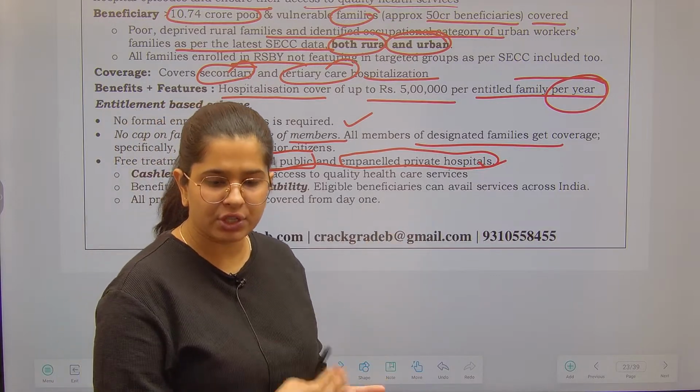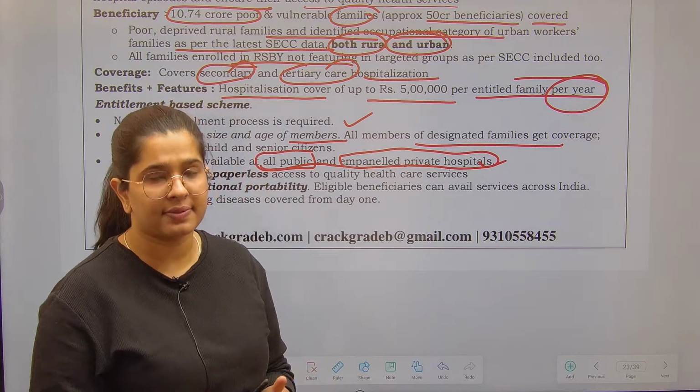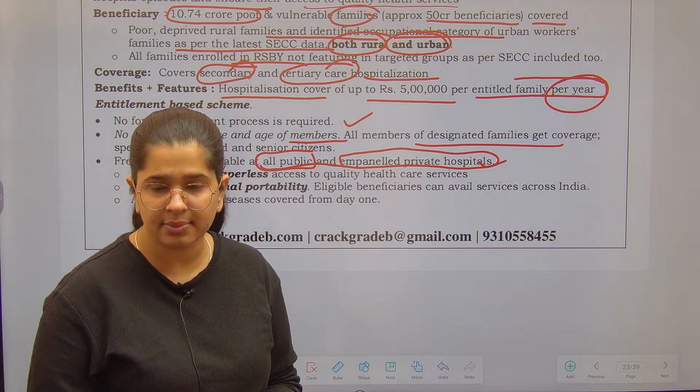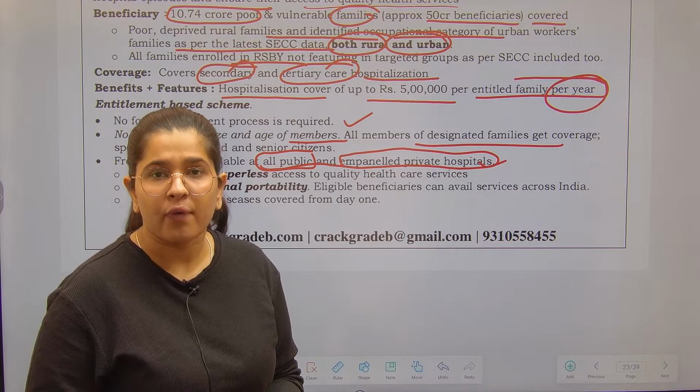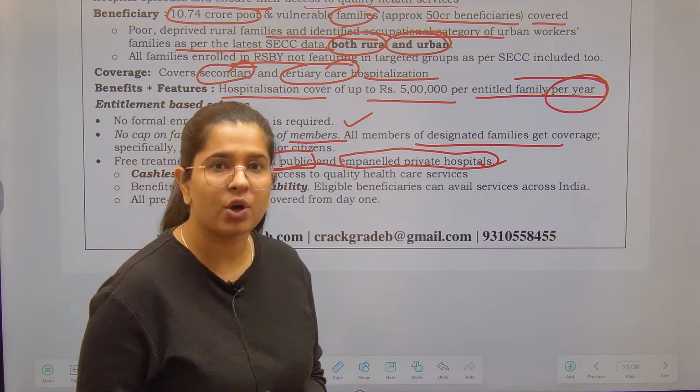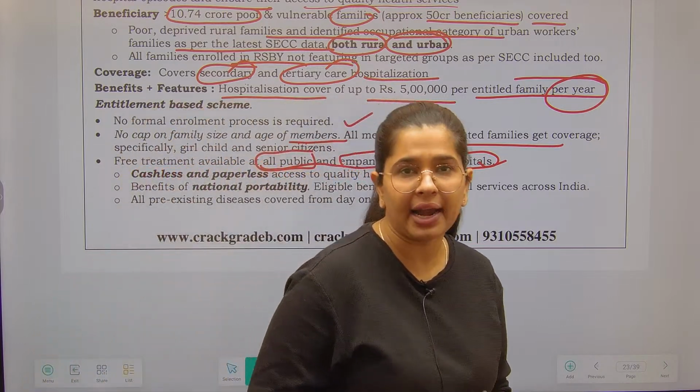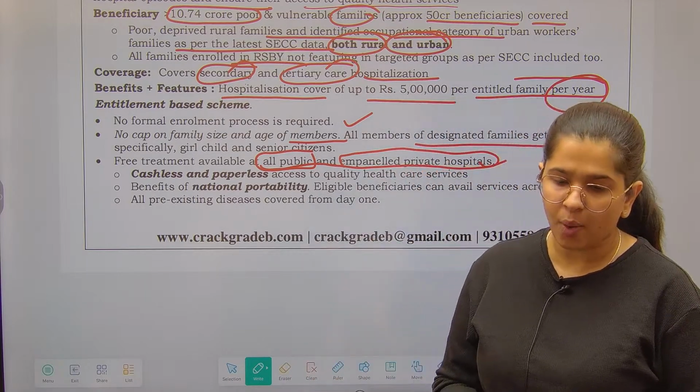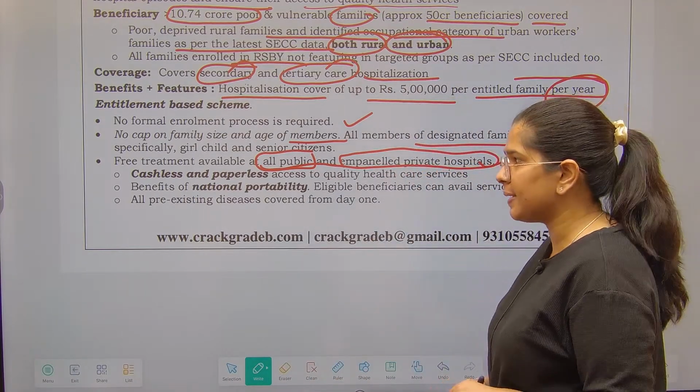Even if they have registered under a government scheme, the services they provide to customers will be checked to see whether they are providing quality service or not, and depending on that we are going to provide them the compensation under this particular scheme.